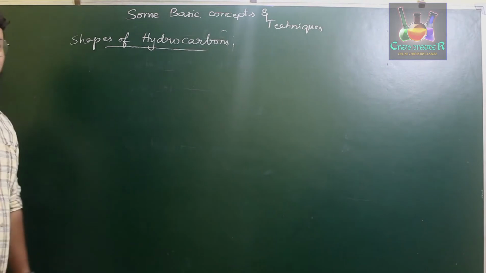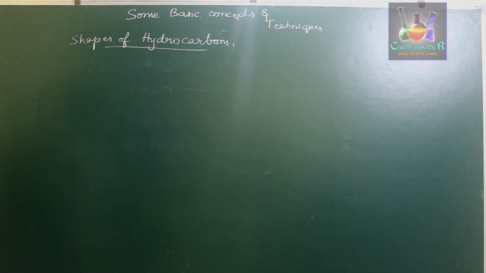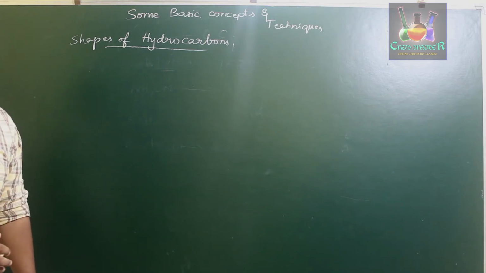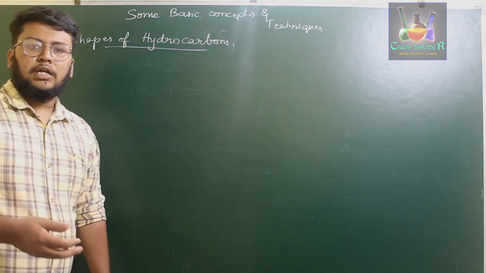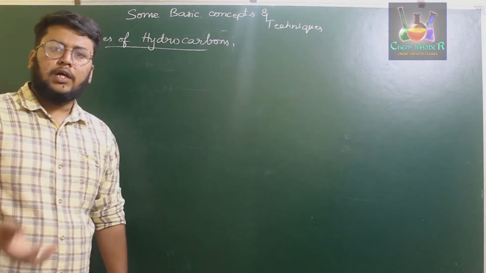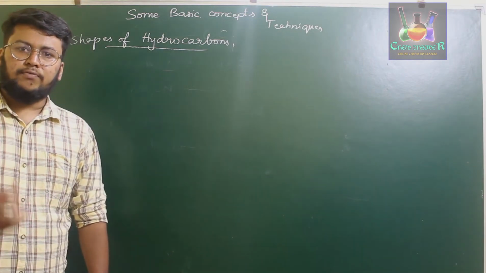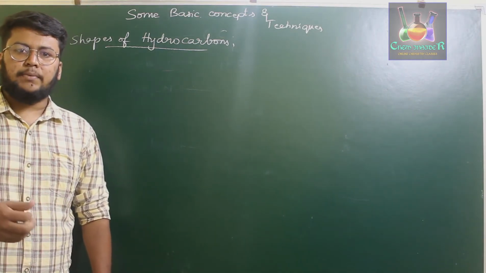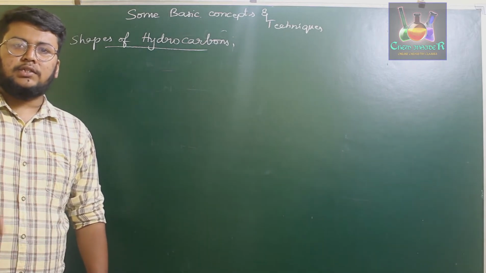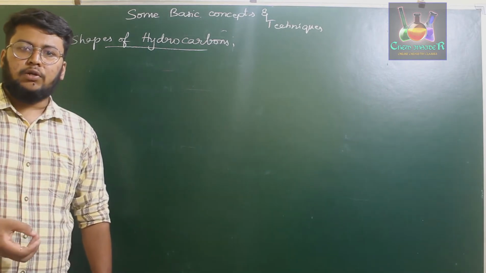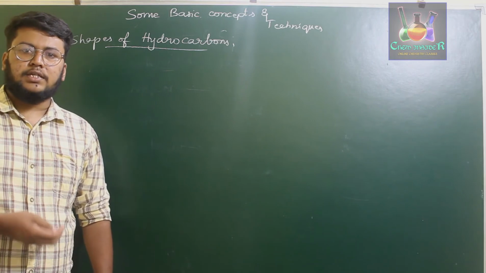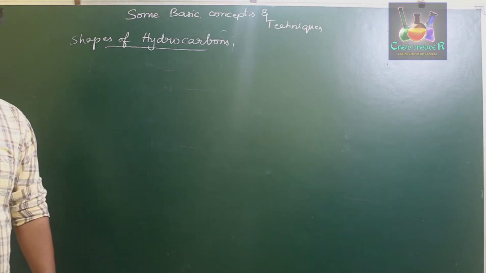The shape of a hydrocarbon. In order to explain the shape of a hydrocarbon, we have studied the shapes of molecules by explaining the chemical bonding in a given molecule, whether organic or inorganic, right? In chapter 4, the chemical bonding chapter, we discussed multiple theories like valence bond theory, molecular orbital theory, VSEPR theory, etc. to explain the shape of a molecule.